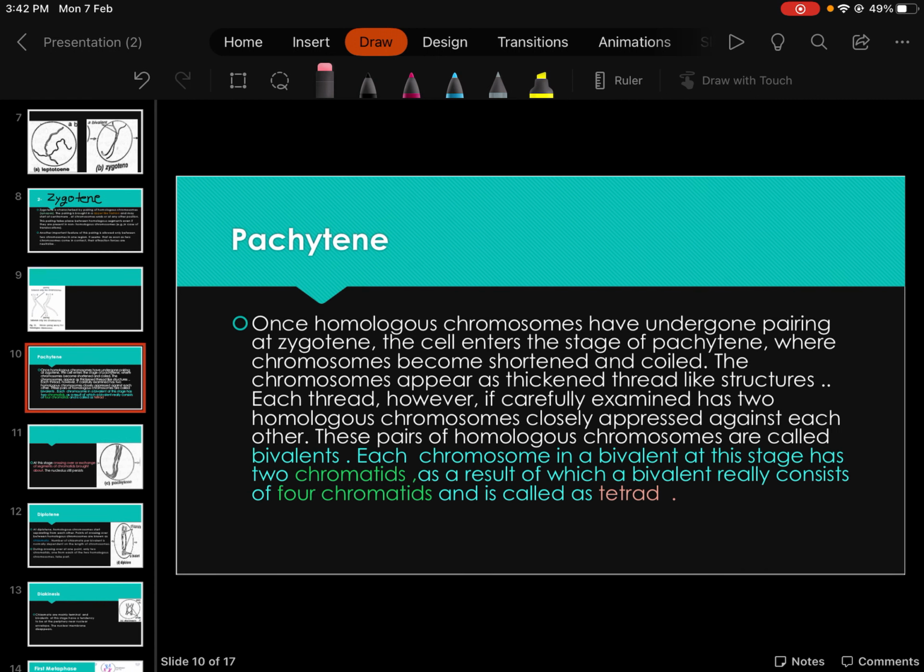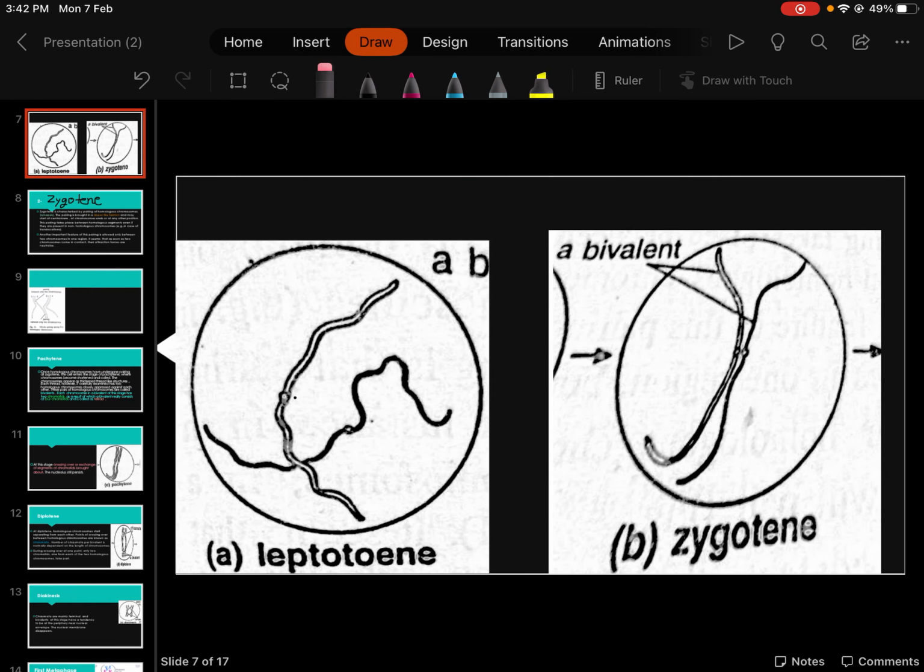And then comes pachytene, the third stage of prophase 1. It is a very important stage, because in this stage both the strands of the chromatids will be visible. Earlier you could see only one homologous chromosome, and this is the other homologous chromosome, this is 1 and this is 2. You cannot see the strands of DNA inside clearly.